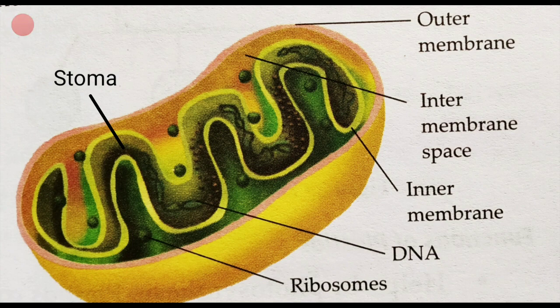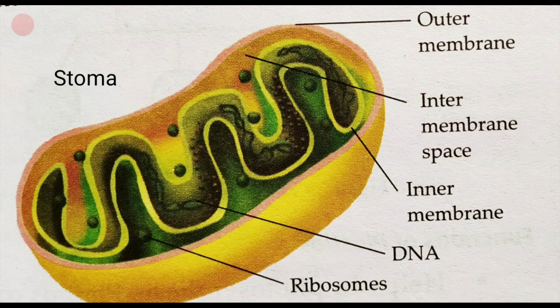So what happens? The outer membrane is porous, so that the exchange of material can take place, while the inner membrane is folded to form cristae, right? This folded structure you can call cristae. And why do these inner membranes get folded? There is again a special feature.